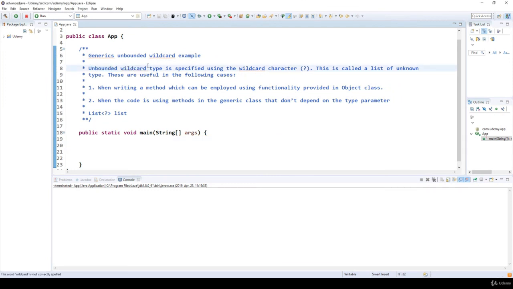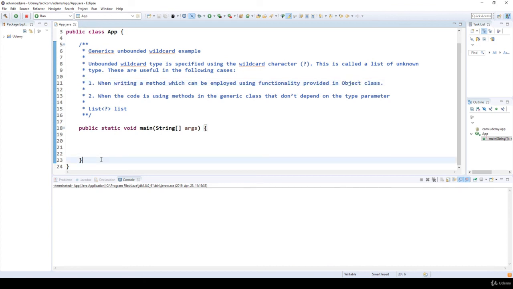In this lecture, we are going to talk about unbounded wildcards. So an unbounded wildcard type is specified using the wildcard character, the question mark. This is called a list of unknown type. Unbounded wildcards can prove to be useful when writing a method which can be implemented using functionality provided in the Object class, or when the code is using methods in the generic class that don't depend on the type parameter.